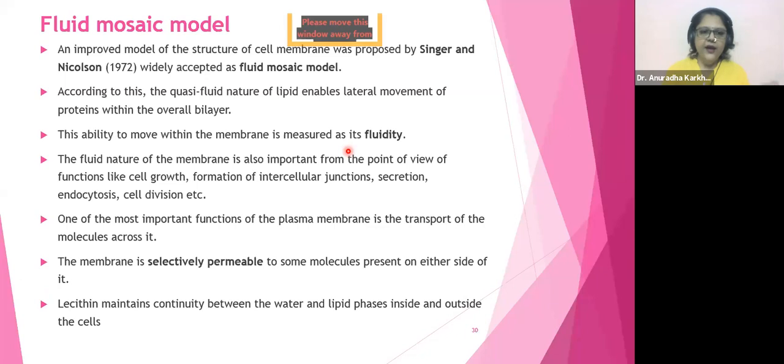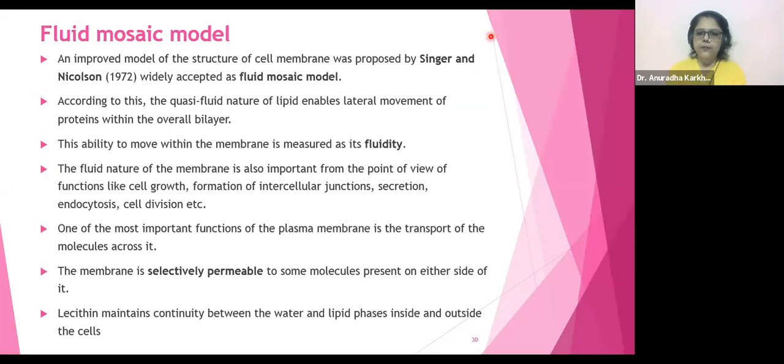So we can go ahead with something called the fluid mosaic model. There are many models which have been put forward, but see, again, this box has come up and I don't like to teach when the box is popping up.